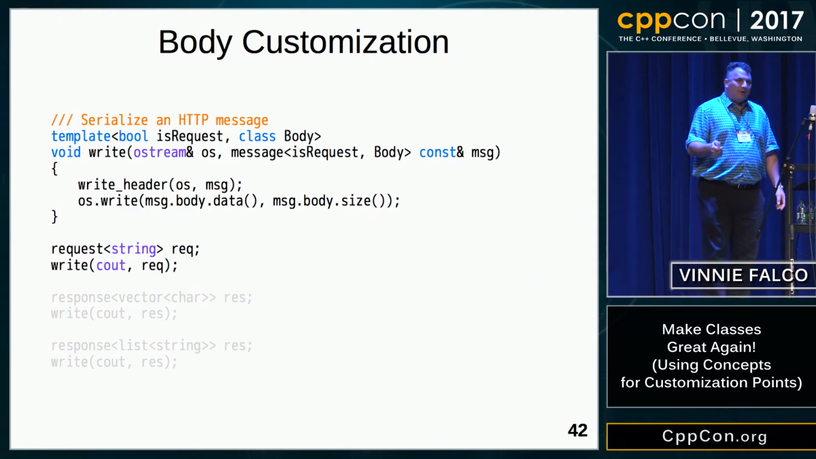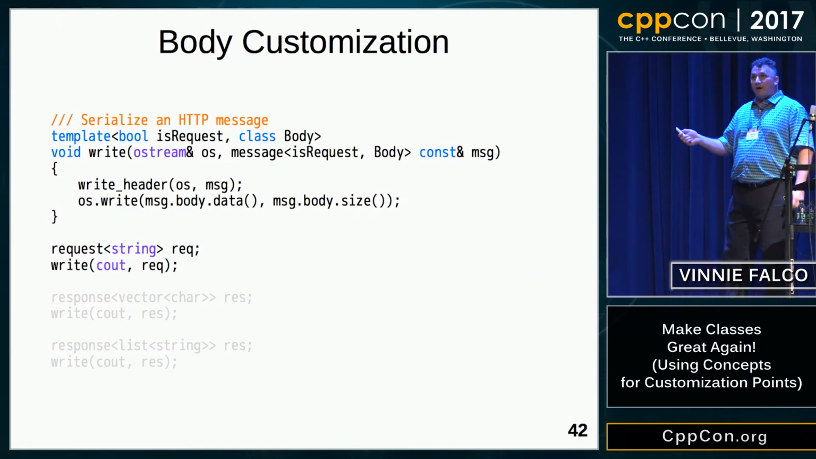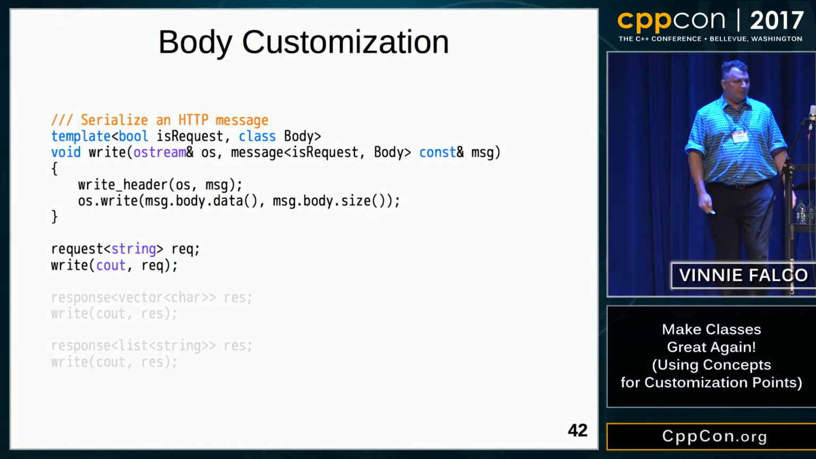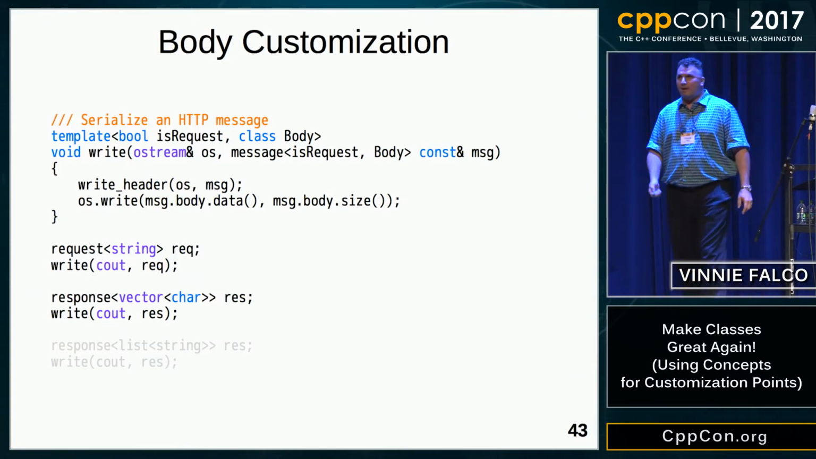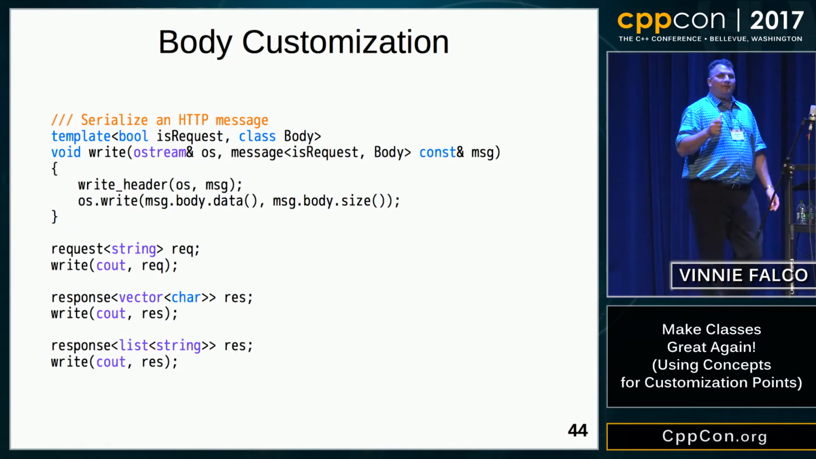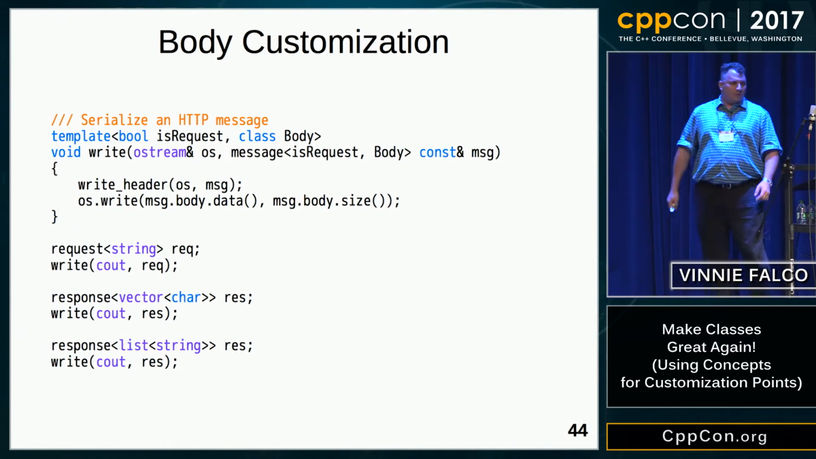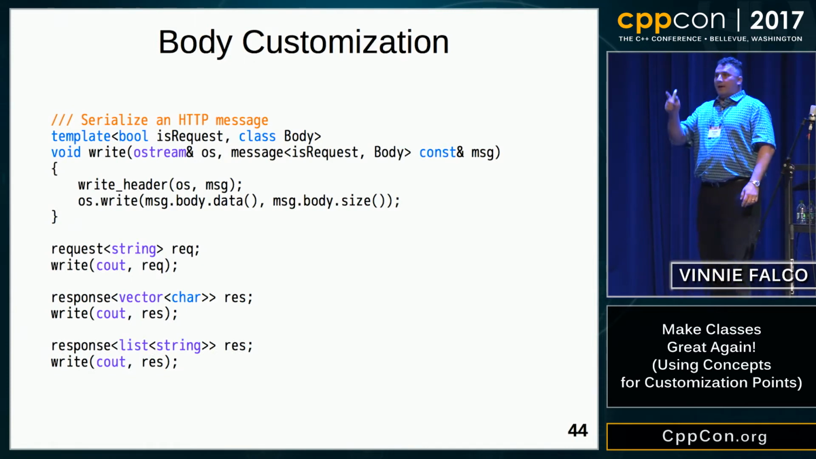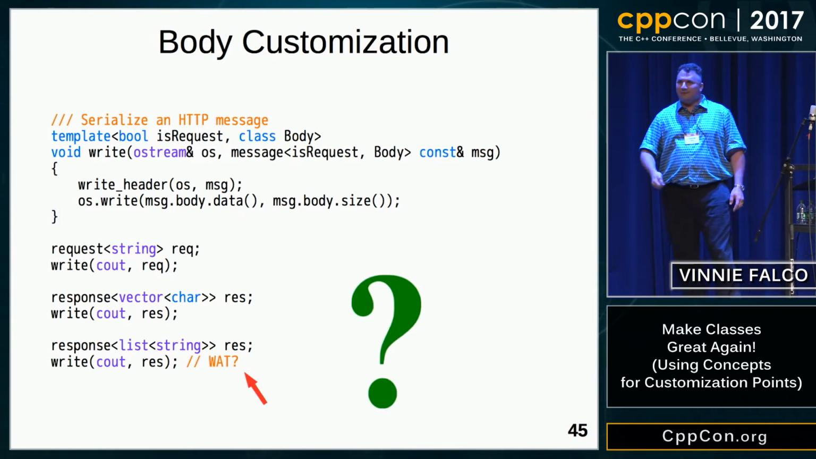So if we have a request that uses a string for the body, and we can call write on cout, it's going to work. If we have a response that uses a vector of char for the body, we can call write on cout, and it's going to work. Now, if we have a response that uses a list of string for the body, we can call write on cout. And hey, wait a minute now, what are you trying to do here?